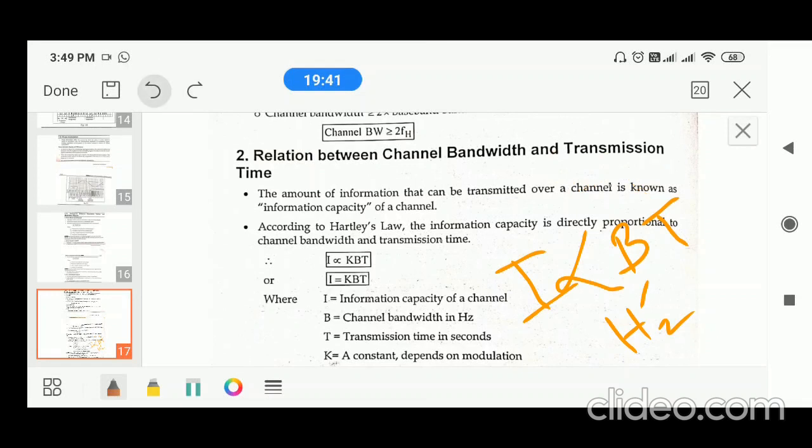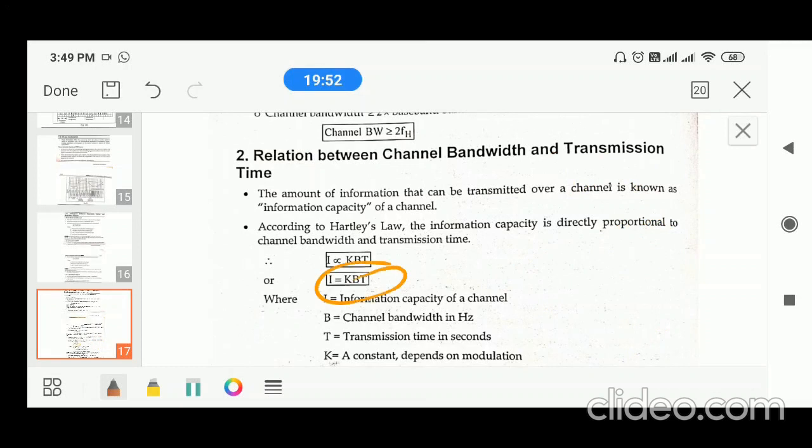Right. So when you want to remove the proportionality, you need a constant, that is K. I is equal to KBT, where K is a constant. Bandwidth is measured in hertz, transmission time is measured in seconds. So this is the relation between information capacity, bandwidth and transmission time.